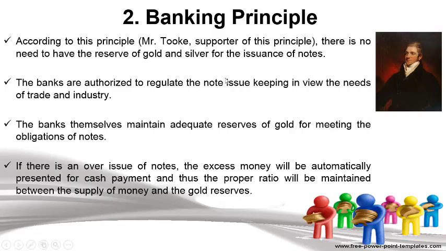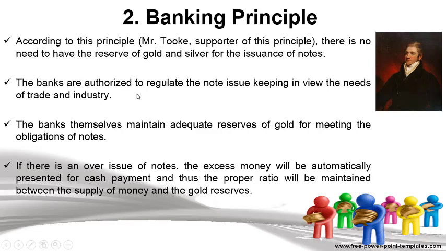Now come to the definition of this banking principle. Mr. Tooke, I got this image of Mr. Tooke from the internet. I hope it's a correct picture. He was the supporter of this principle. He says there is no need to have a reserve of gold and silver for the issuance of notes.